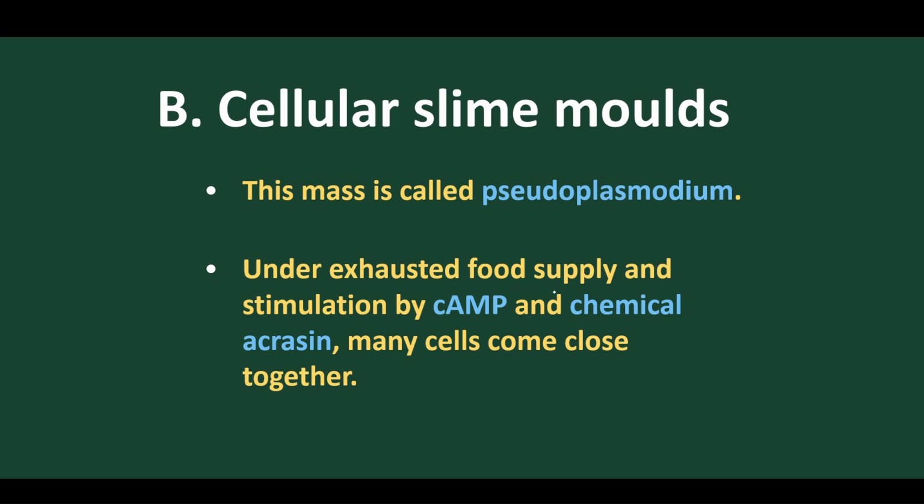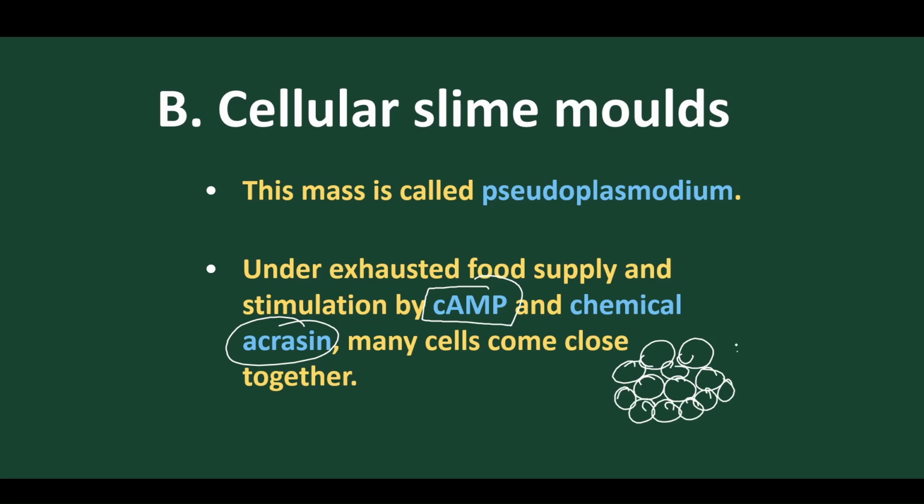Under adverse conditions, when the food supply is exhausted, they contain cyclic AMP and they release a chemical that is called acrasin. So during deficiency of food, all the uninucleated cells come and get aggregated to form a colony to survive the adverse condition, because the food supply is less.